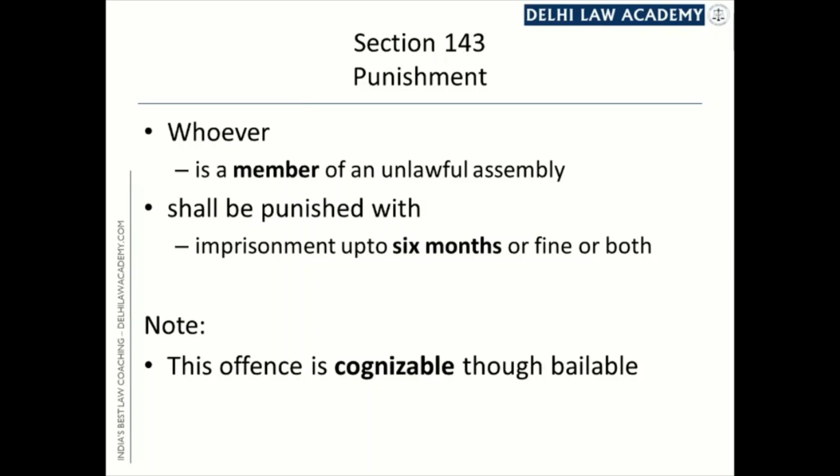He must be a member. Only a member can be arrested because only a member has committed an offense. Every person who is present in the assembly unknowingly, unintentionally, unwittingly, he cannot be arrested because he is actually present but he is not a member. This distinction is vital, very important, should always be kept in mind.